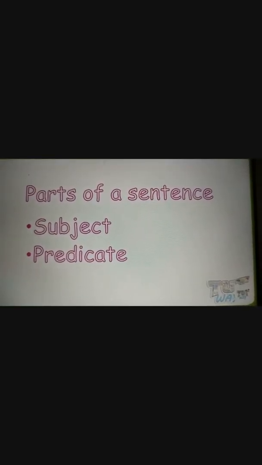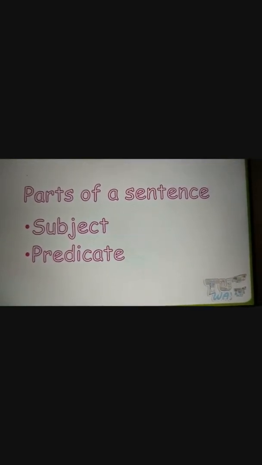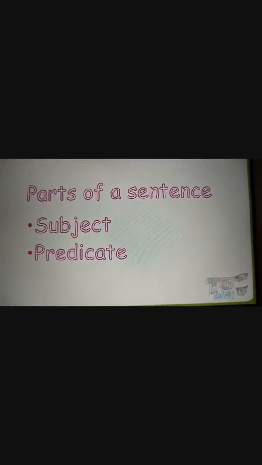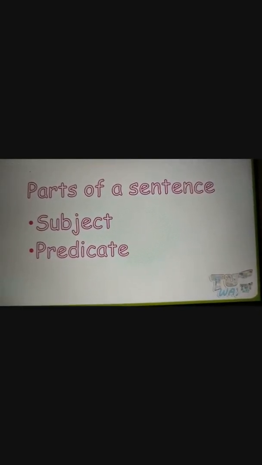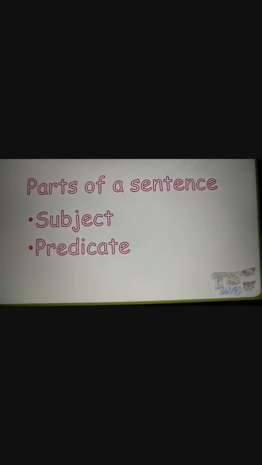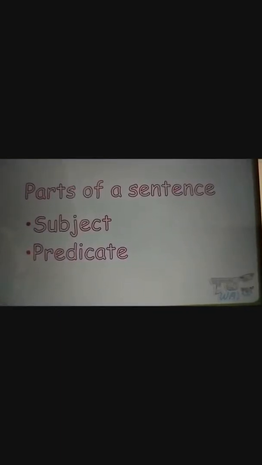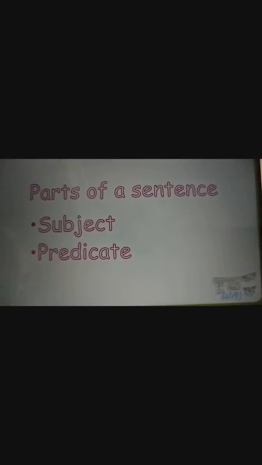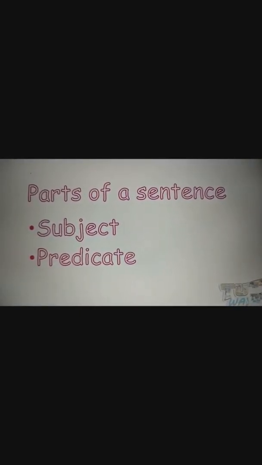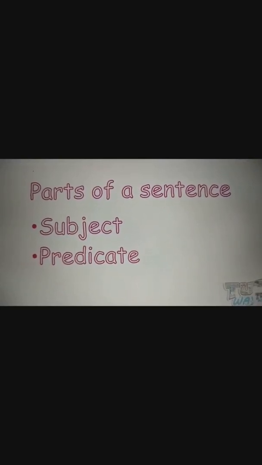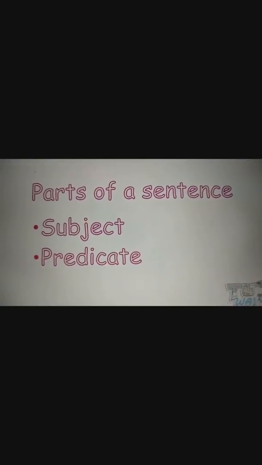Let's repeat again. There are two parts of a sentence, that is subject and predicate. The noun is the subject and all that is said about the noun is the predicate. Noun is the subject and whatever we say about the noun is the predicate. And we can also say that the predicate contains the verb. The predicate contains the verb.